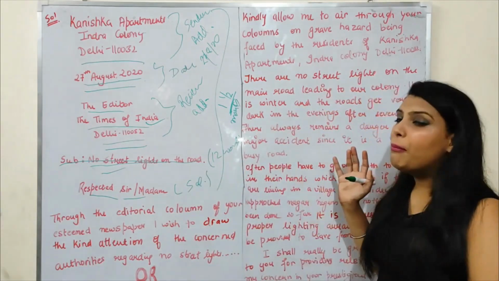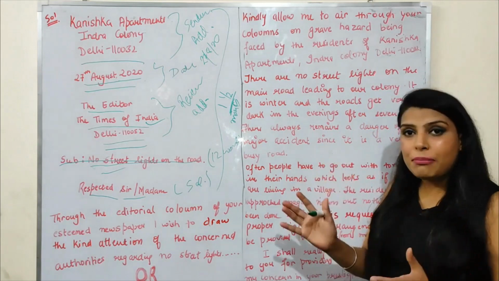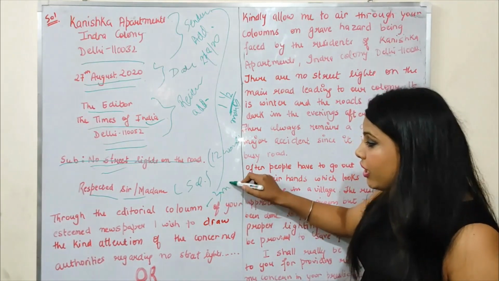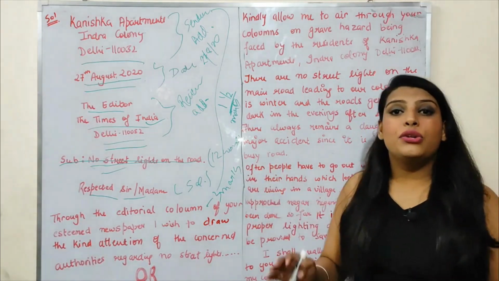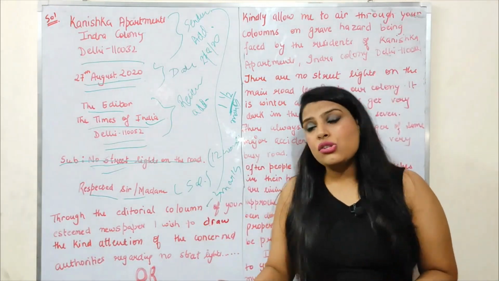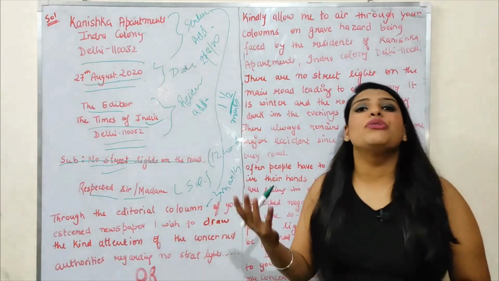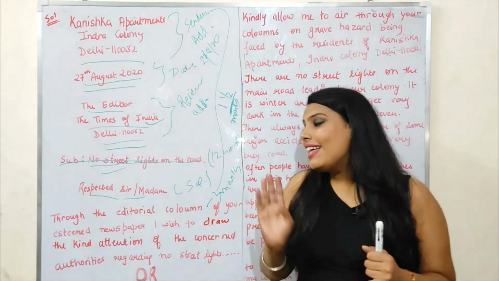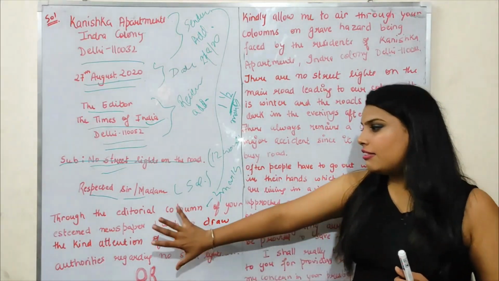Now let's come to the body of the letter, which is the main part, which contains 3 marks. The body contains 3 marks. Now you are writing a letter to the editor. So how attractively can you write? You can start. It contains 3 paragraphs first of all. The first paragraph contains the starting.